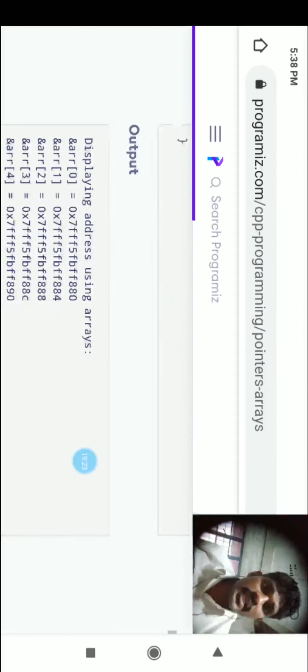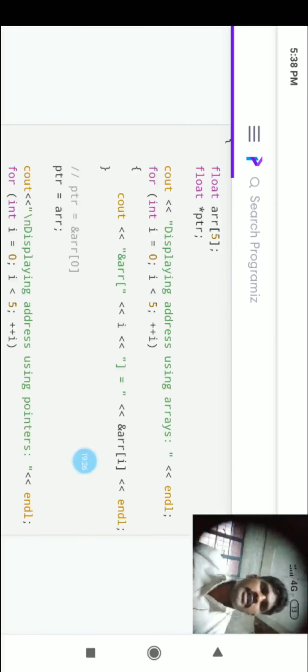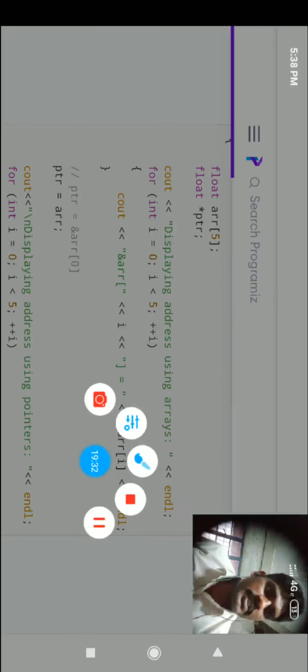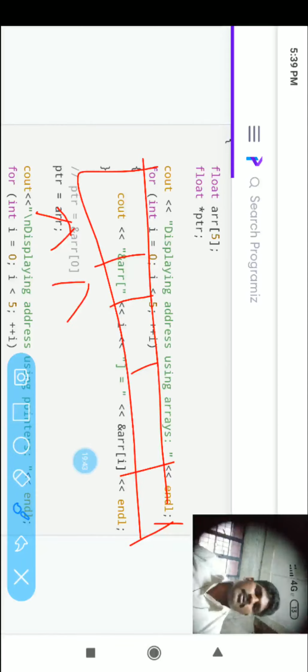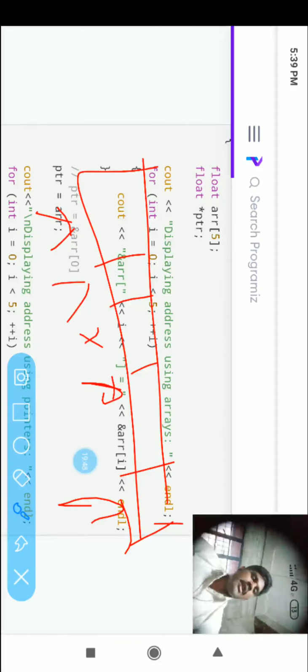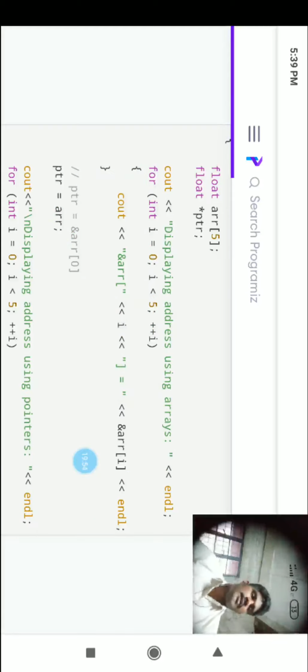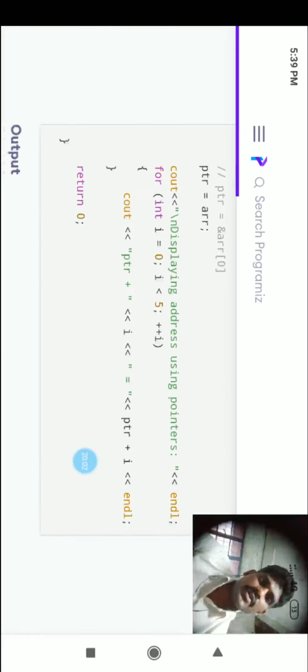What are we saying here? Print the addresses of the 5 elements. What is actually expressed here? This is the array of size 5, elements 1, 2, 3, 4, 5. Once it prints the address, it increments with the help of the for loop, goes to the third position, increments, goes to the fourth position, increments, goes to the fifth position, increments. Then at the sixth position the for loop fails, and it stops. Until the for loop fails, it will print all the addresses of the element locations. So totally how many addresses are there? 5 elements, so 5 addresses.